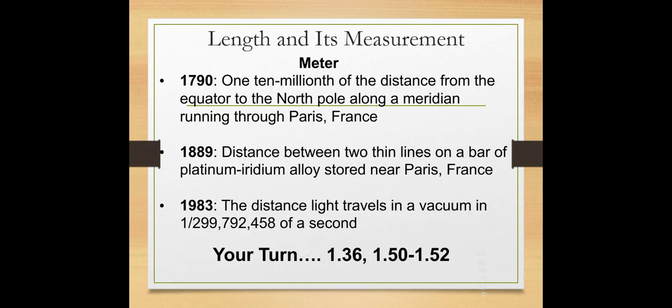Here are the different definitions of a meter. In 1790, its definition was 1/10 millionth of the distance from the equator to the North Pole along a meridian running through Paris, France. In 1889, its definition changed to the distance between two thin lines on a bar of platinum-iridium alloy stored near Paris, France. And in 1983, its definition became the distance light travels in a vacuum in 1/299,792,458 of a second.